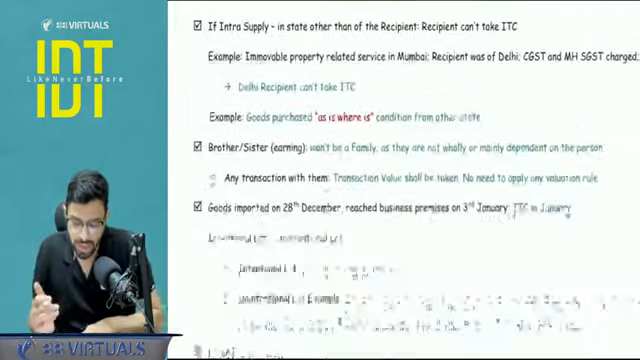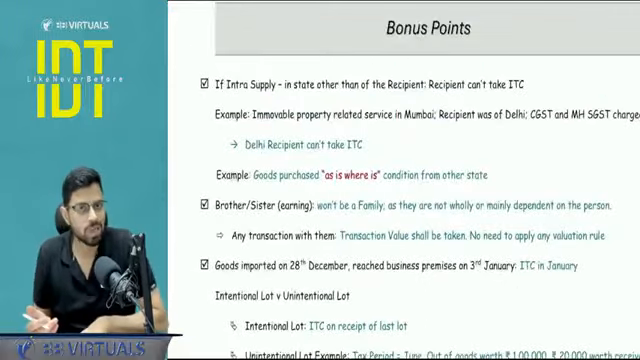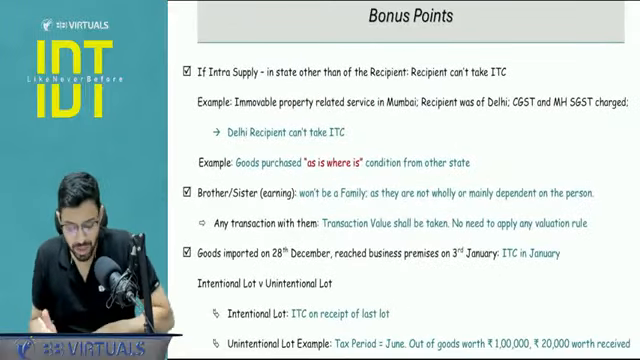These were the points. Now there are certain bonus points, some more points I was able to put together from the question answer solving. So let's see.